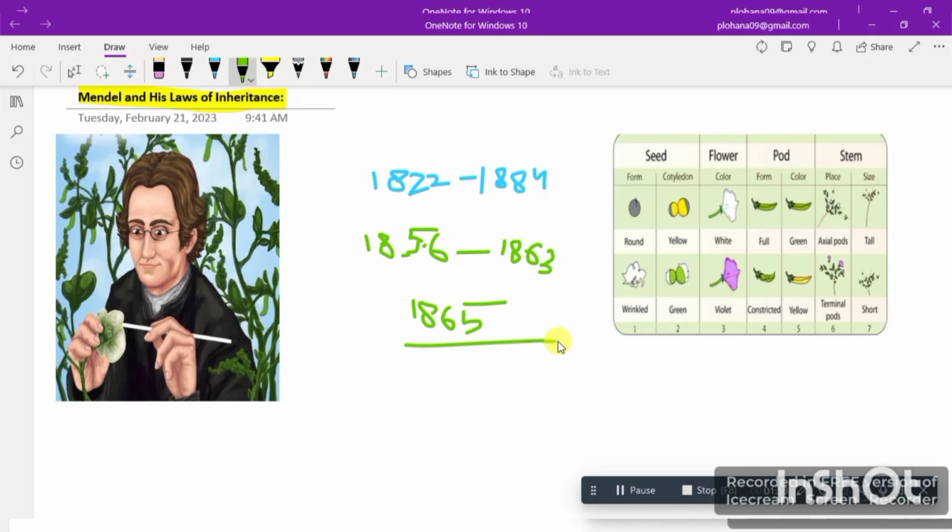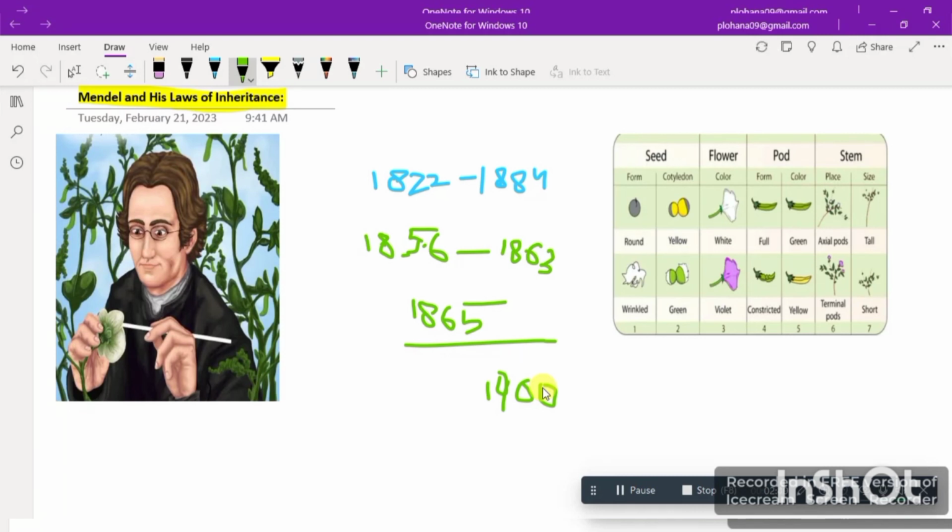When he published his work, it didn't get famous. Why didn't it get famous? Because no one was believing him. How can he give laws on inheritance? But in 1900, three scientists came and rediscovered his idea. Then his laws were proved and everyone believed his laws. Then he got famous among the people.